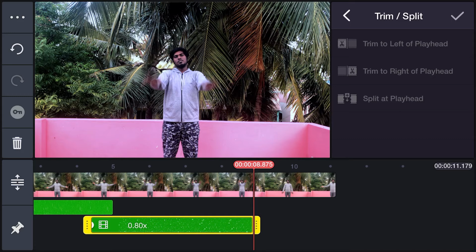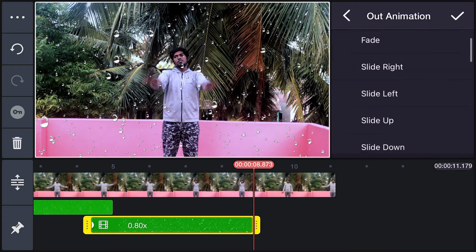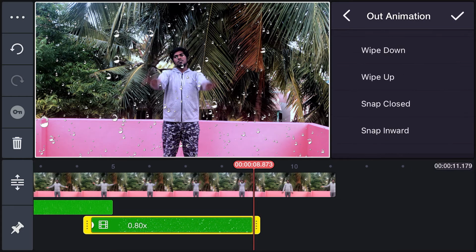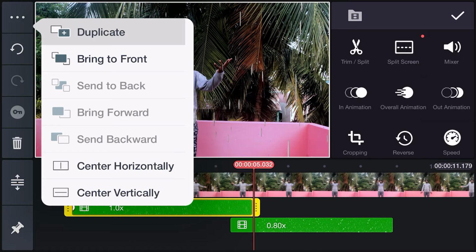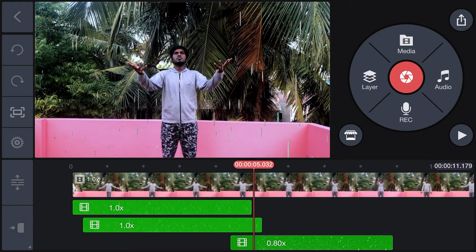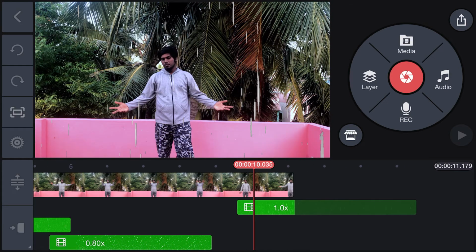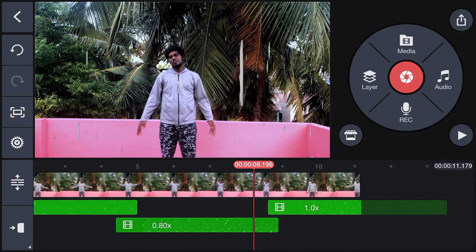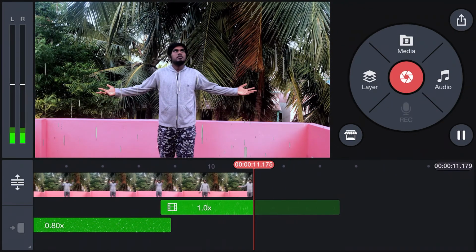Then go to out animation and select snap down. Click on the 3-dot menu in the corner and duplicate the first green screen footage. Then simply move the footage to the other end. And here we go, your stop rain footage is ready.